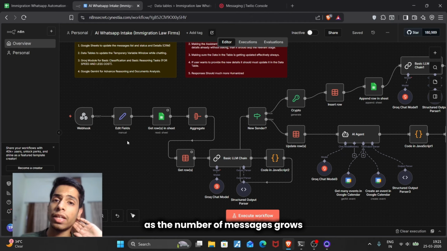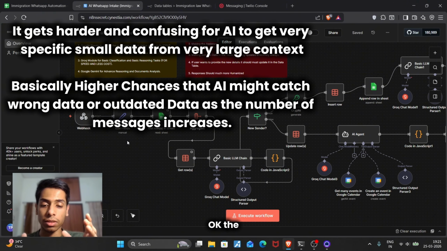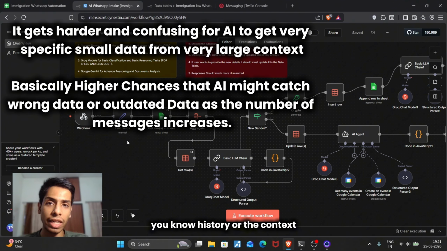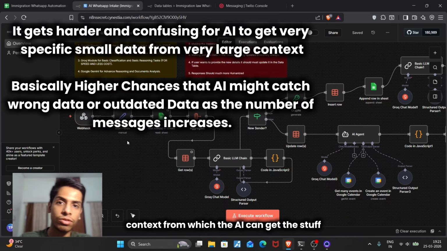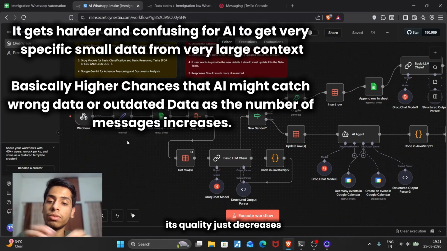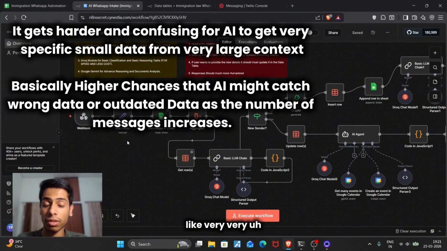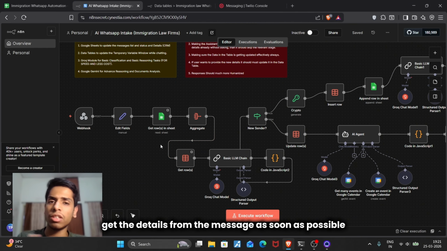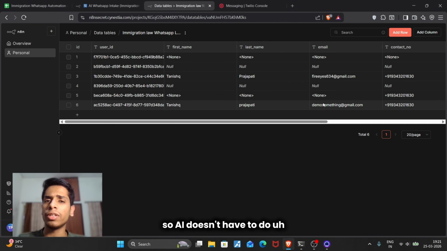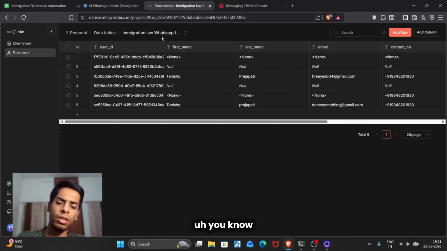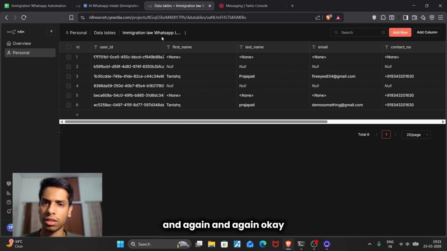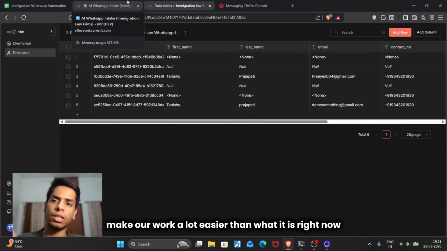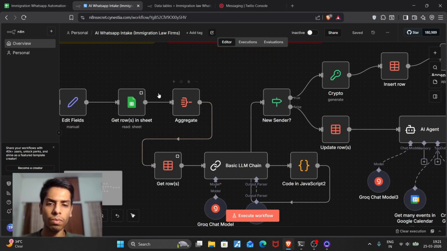As the number of messages grows, the quality of the history or context from which the AI can get the information just decreases, quite badly. So what we are doing is saying: just get the details from the message as soon as possible and store it here. That way the AI doesn't have to do the hard work of getting the data from the history of messages again and again. This will make our work a lot easier than what it is right now.